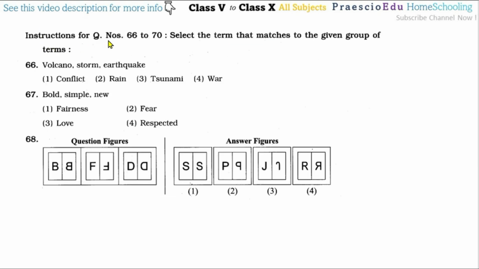Now, instruction for question number 66 to 70, select the term that matches the given group of terms. So, question number 66, volcano, storms and earthquakes.